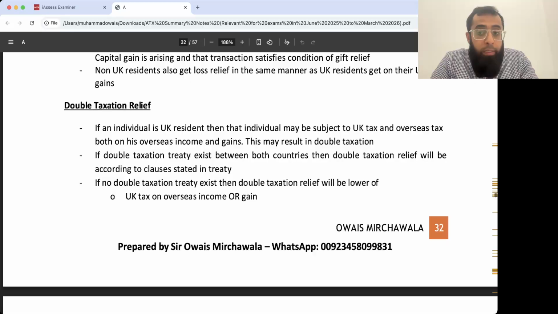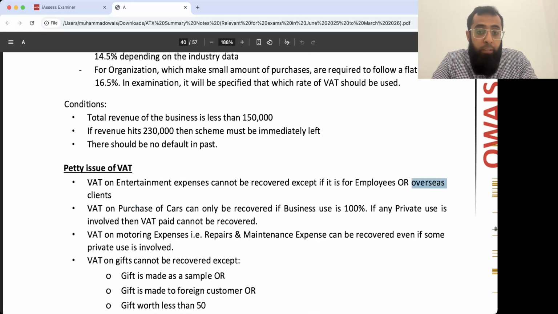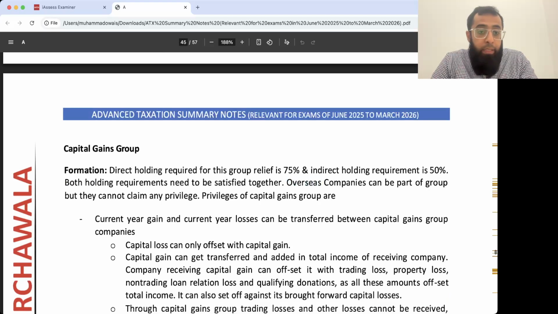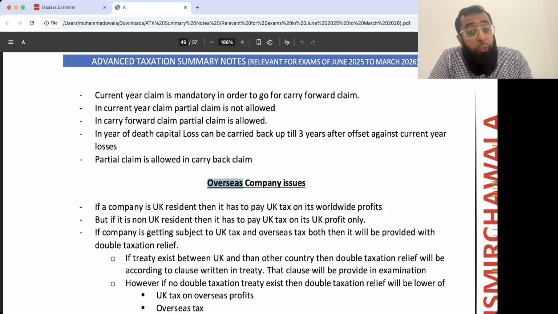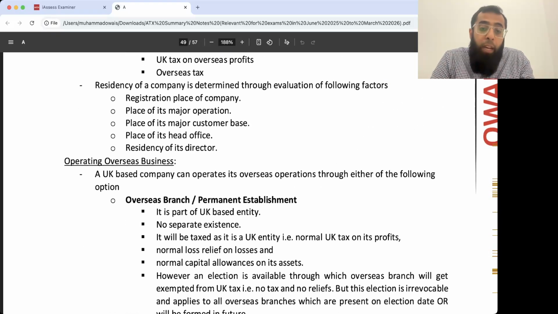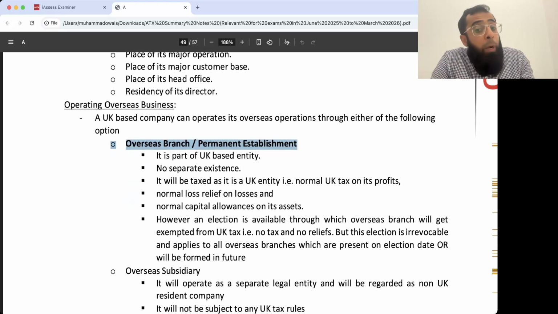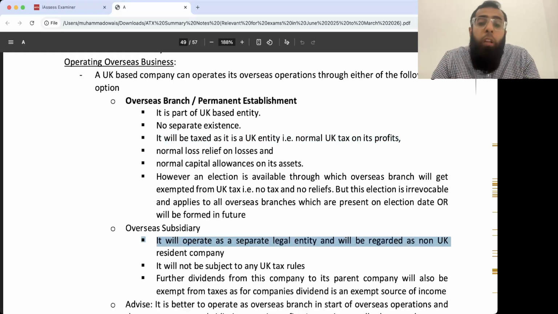Here you go. It's still individuals, overseas VAT, in the corporate tax, and then you go down to consortium and the overseas company issues. In the overseas company issues, you can see operating as a branch, a permanent establishment, or operating as a subsidiary. A branch is a part of a UK based entity, taxed in the UK in a normal way. A subsidiary is a separate legal entity, and if it is a non-resident company, there won't be any UK tax on it.